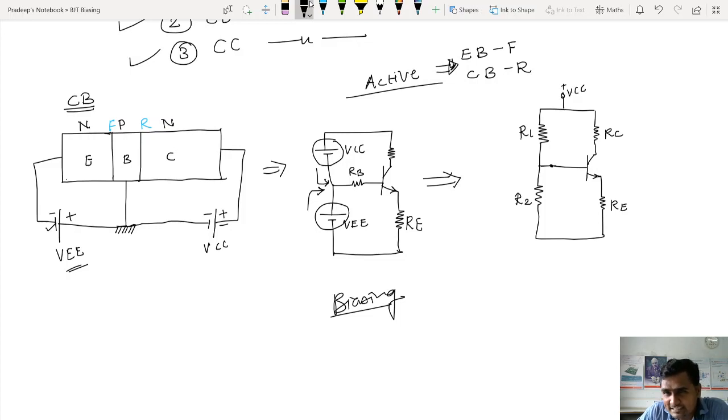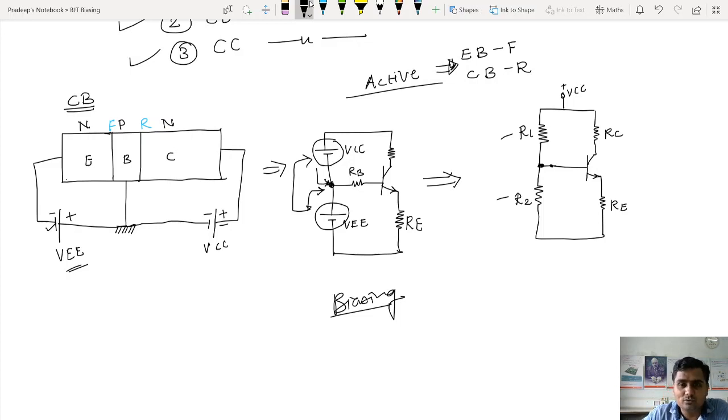Now look at this, a part of VCC is connected to the base. It means whatever voltage these two batteries are providing to the base, that voltage is provided to the base by R1 and R2. Now these two resistors are providing voltage to the base.